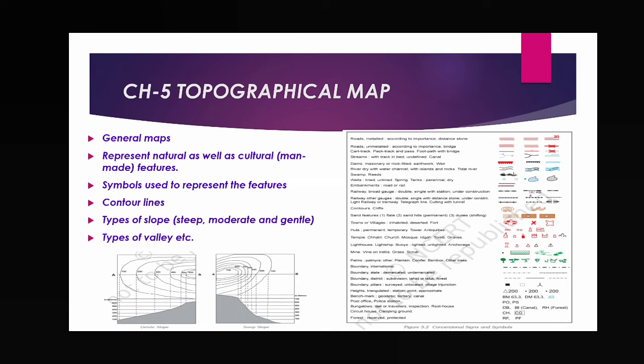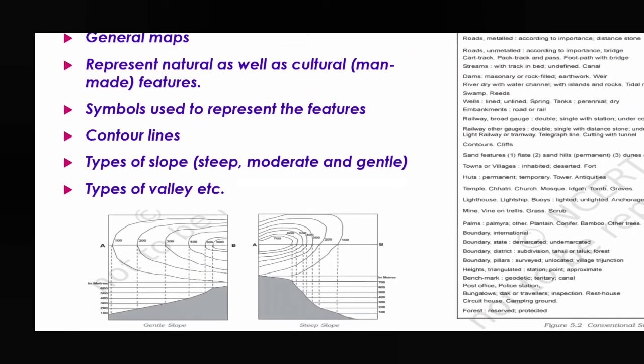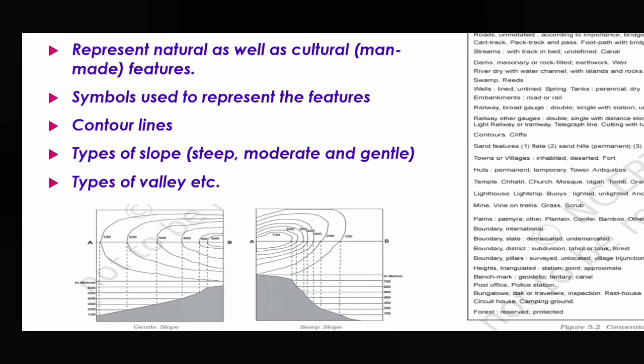Symbols are used to represent the features. Here I have given some symbols on the right hand side. Next, contour lines. A contour line means a line joining places of equal height. In detail I will tell you later. So here some contour line examples are given.